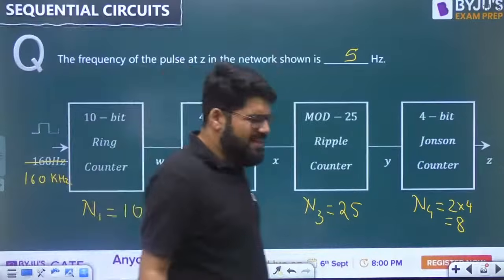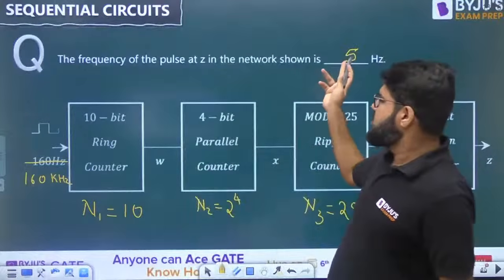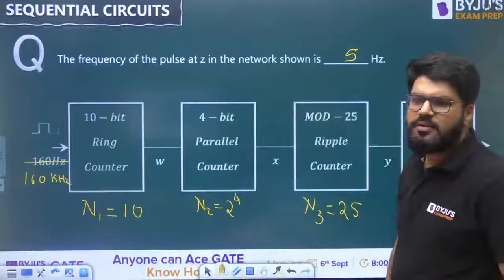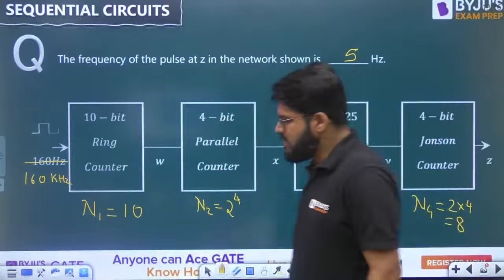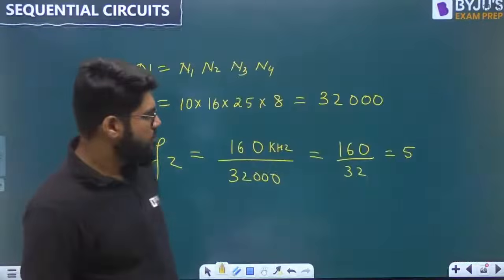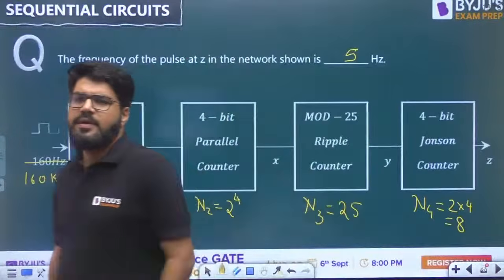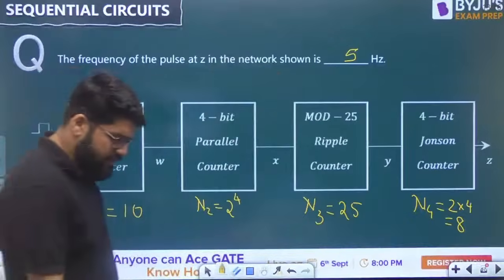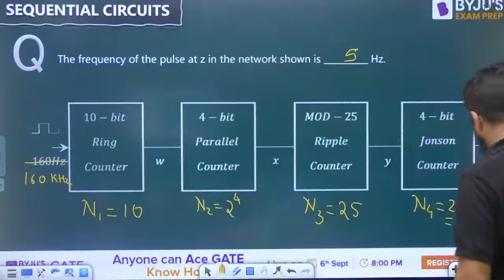That can be 160 Hertz also, but I changed it. Otherwise, this can become 0.005. That is also okay. But take that as 160 kilohertz. That is okay. Okay, guys. So answer is 5. This was again a simple one.